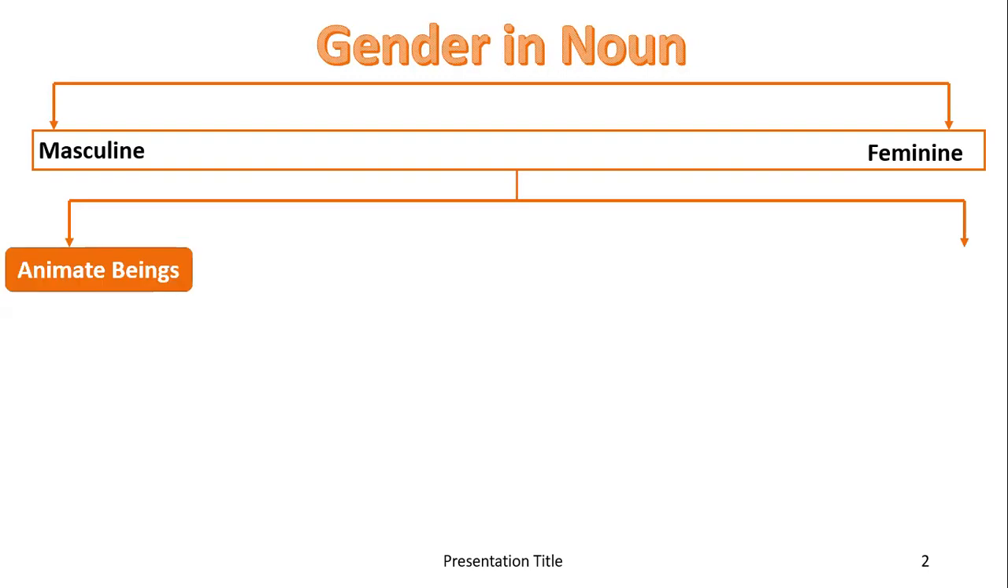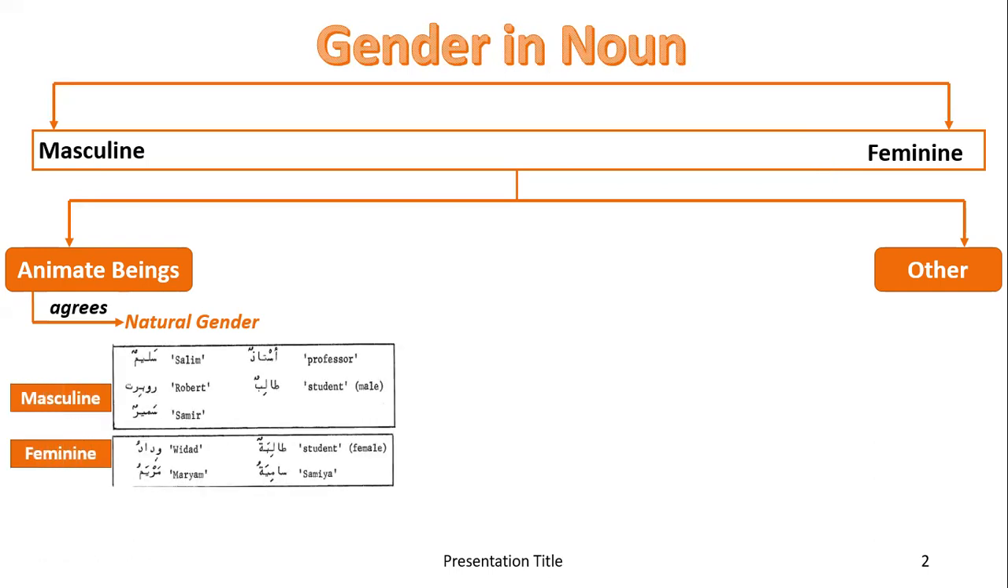First you have animate beings, human beings, people, and others. In animate beings, the gender agrees with the natural gender. A boy is male, a girl is female, a man is masculine, and a woman is feminine gender. In the examples in masculine, ustadun means professor, Salimun, Robert, student, Talibun, and so on. In feminine, we have these names, Widad, Maryam, and Talibatun, the female student, and Samia is again a name.